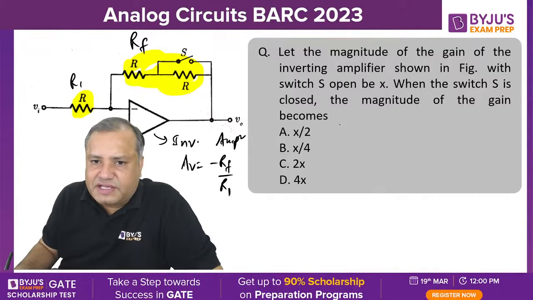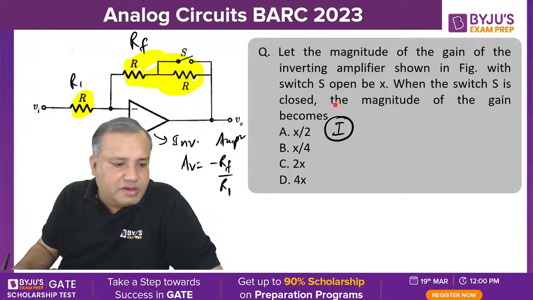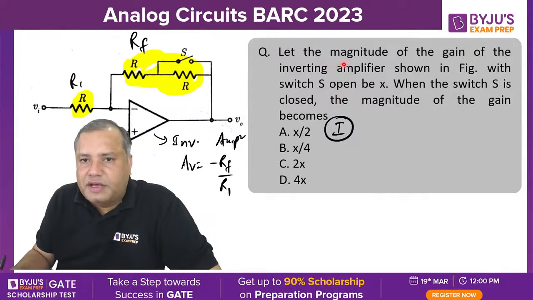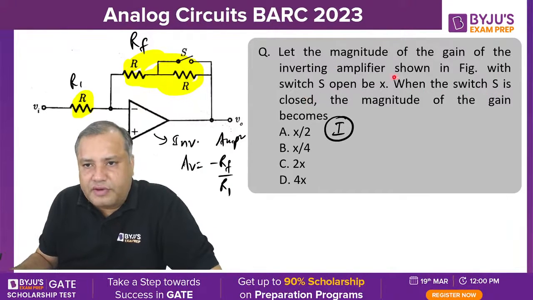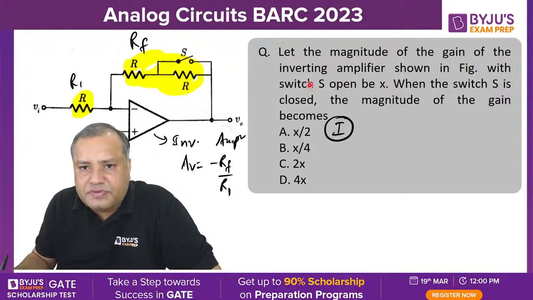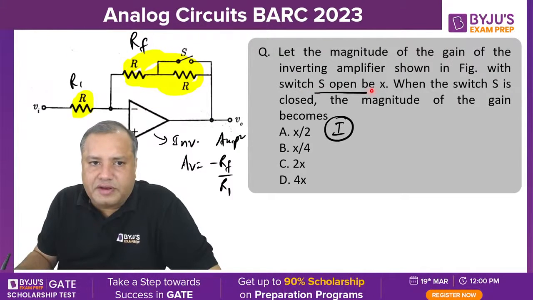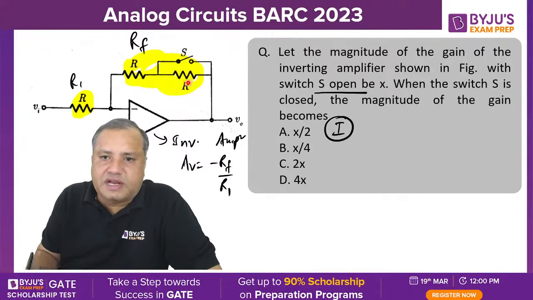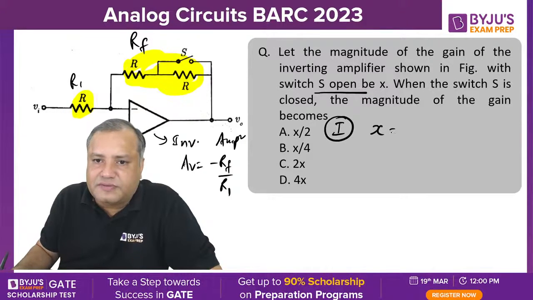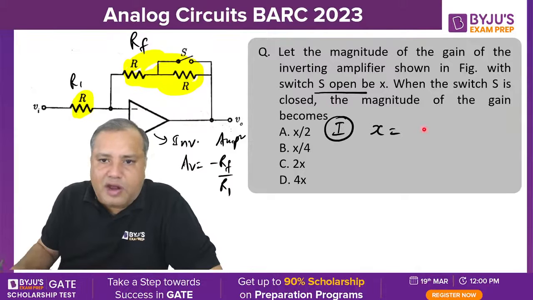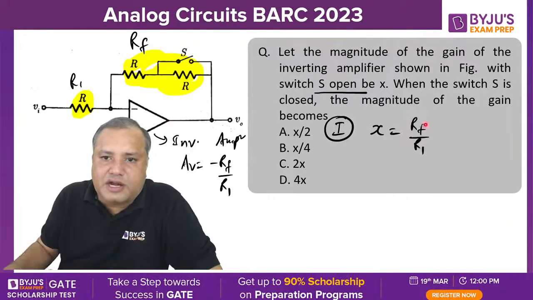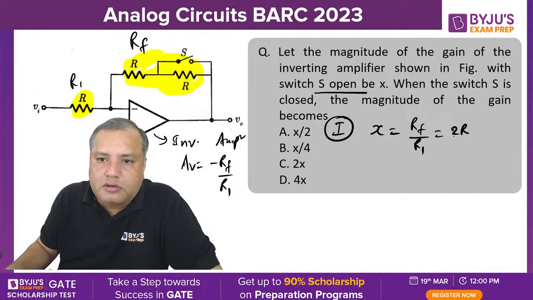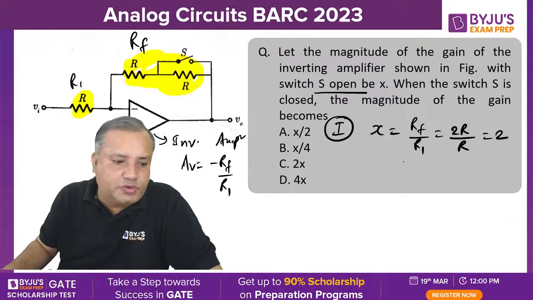In the first case, switch S is open. When switch S is open, the gain of this circuit is X. What will be X? Rf upon R1, so R plus R, 2R upon R, this will be 2.